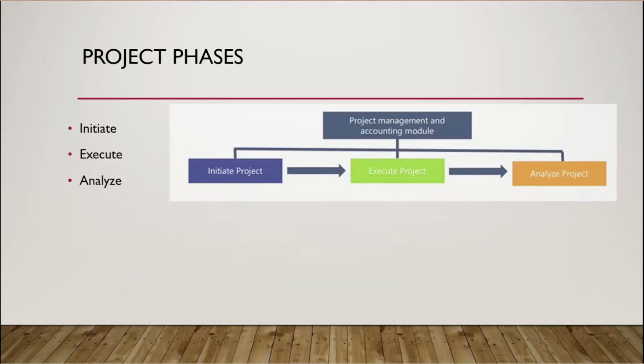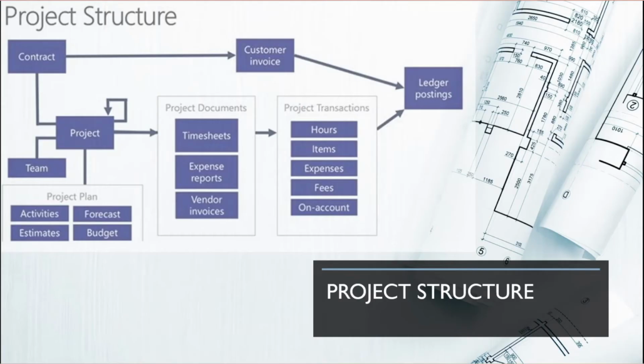There are three main phases involved in a project. They are initiation, execution, and project analysis. Let us now see how a project structure is built. For a project management and accounting, there has to be a team for executing the activities, for coming up with the estimations, forecasting, and budgeting. Once a project has been awarded and a contract has been linked with a particular project, the next thing is to consume and to record cost and resources associated with the projects.